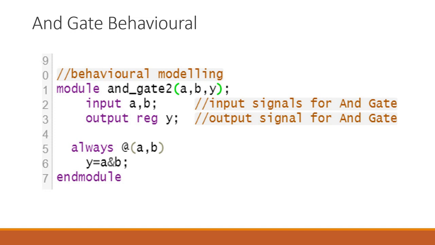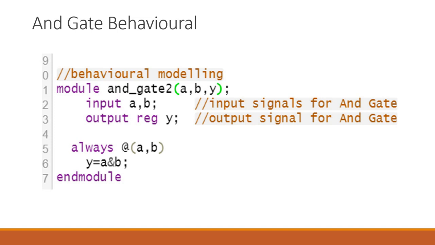So this is a behavioral modeling. Now, I told you generally that there are two process blocks, initial block and always block. The use of initial block we have already seen in the test bench. I thought I should add this always block, and you should understand this always block a little bit. So here, always at the rate A and B. Now this will tell you the changes in A and B. If there are any changes in A and B, then A and B are assigned to Y. So this is a way how you can code the behavioral modeling.